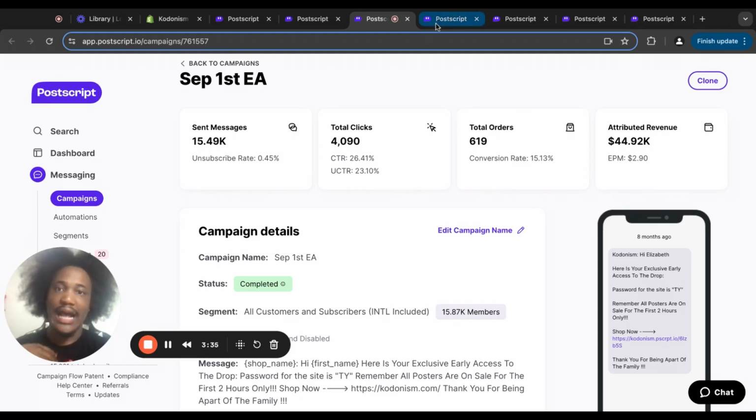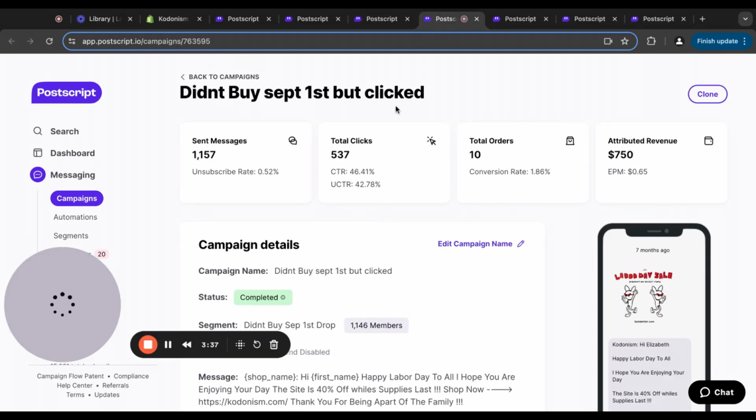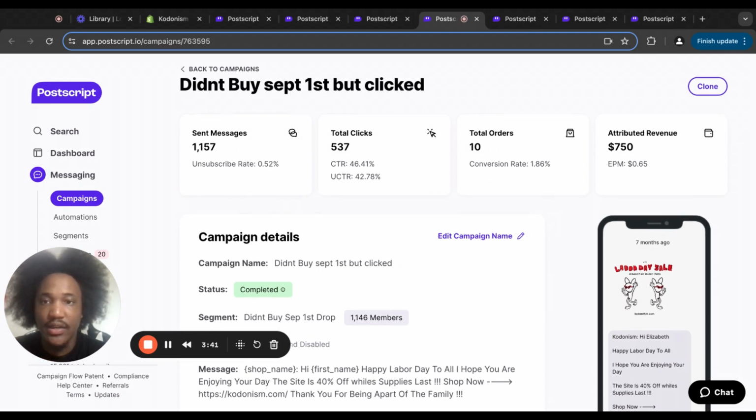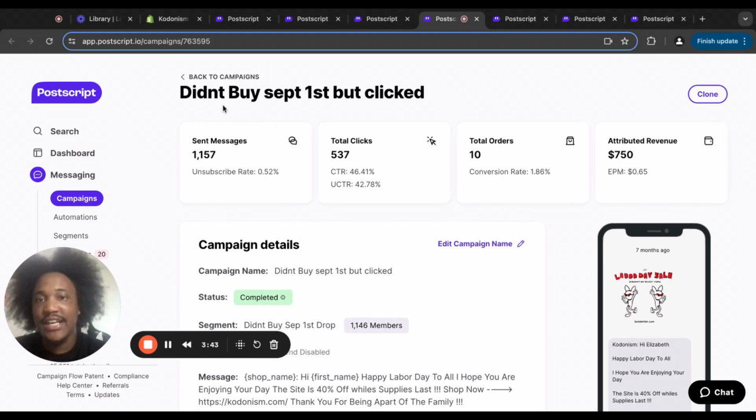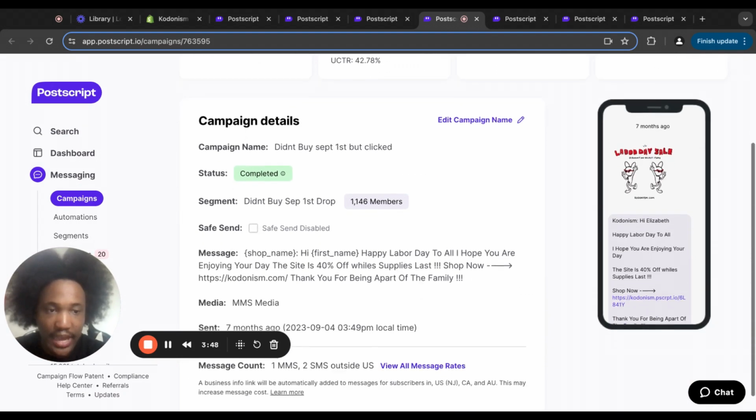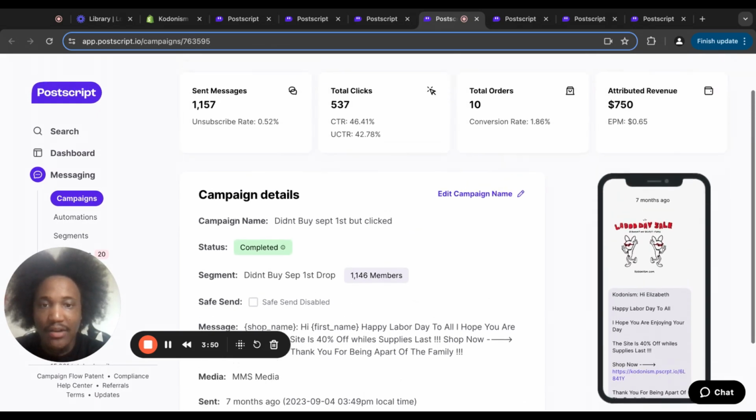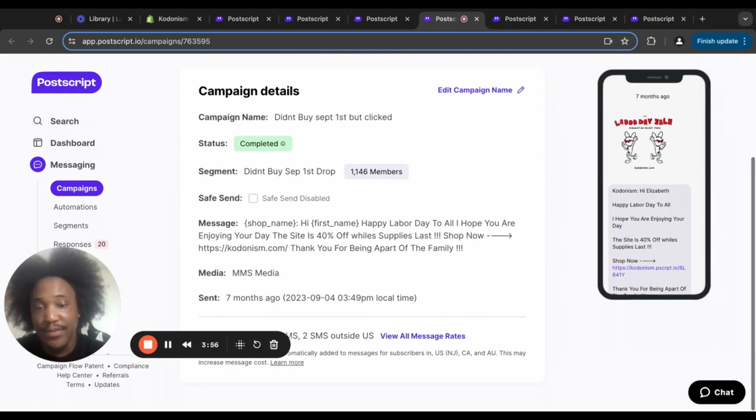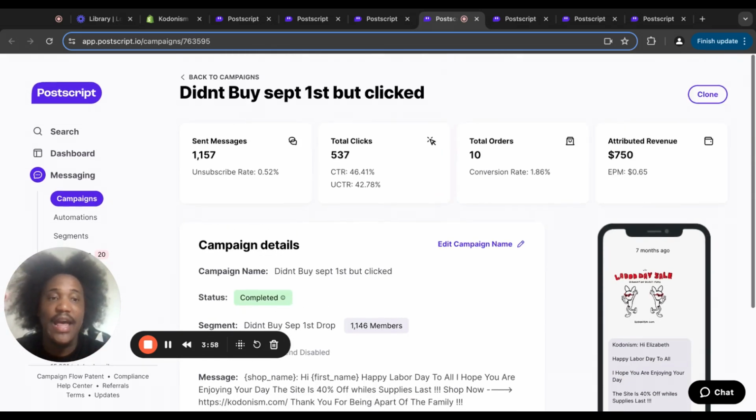So I'll send another message. I'll send a message right here to where, like, I said didn't buy September 1st but clicked, right? That'll be this right here. So I'll send it to this many people, and off of that I made an extra $750. They didn't order on September 1st, but they did click, and I made an extra $750 from the people that were interested that did click. So that's one cool thing right there.